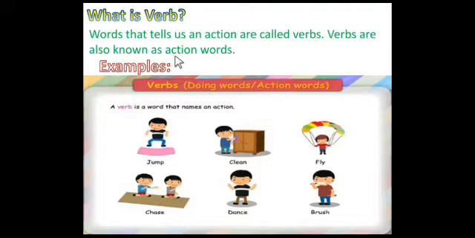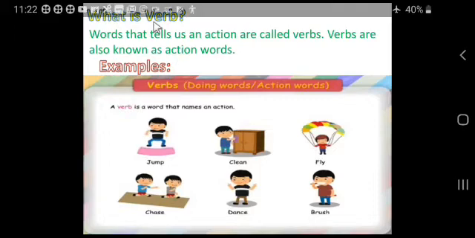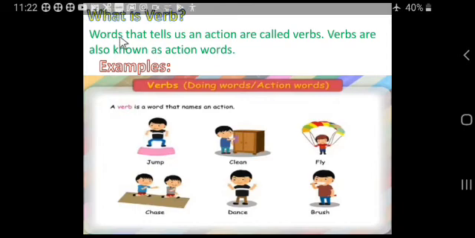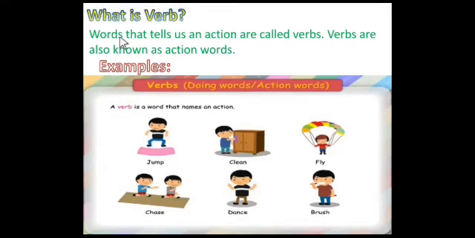A verb is a word that names an action. For example, jump. Can you jump? So jump is a verb. We can make the action, like jumping. And clean.